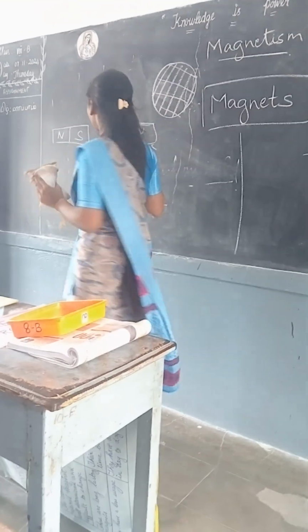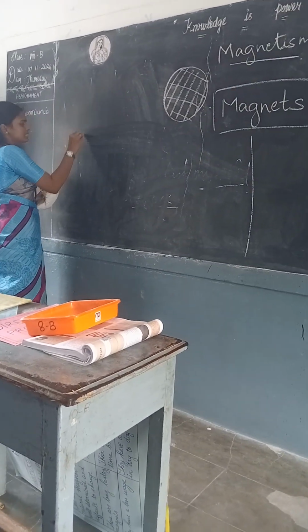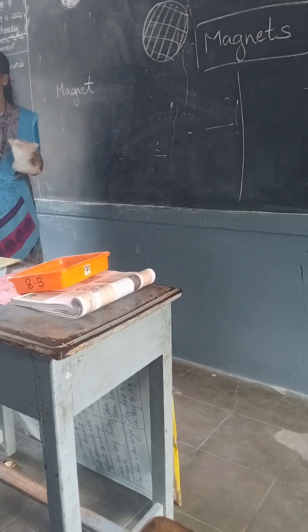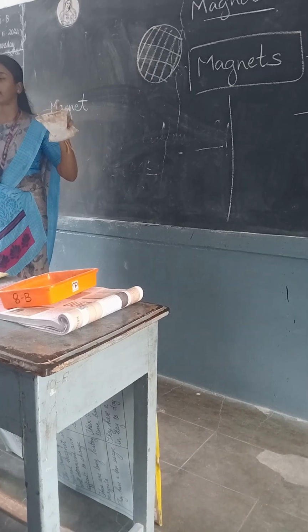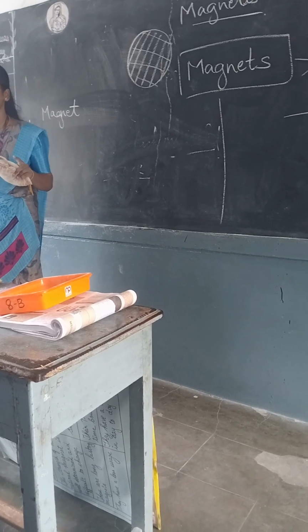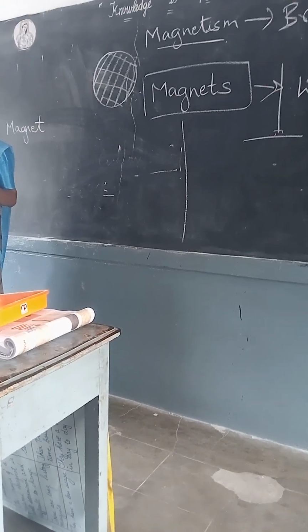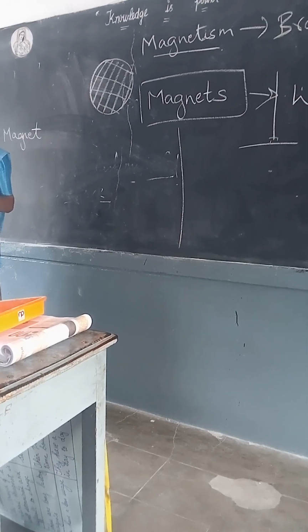Fine. So one more thing. Magnets are dipoles. What is a pole? I said the ends of the magnet, right? So the magnet has two poles, north and south pole. There is no magnet with one pole, only north pole or only south pole.